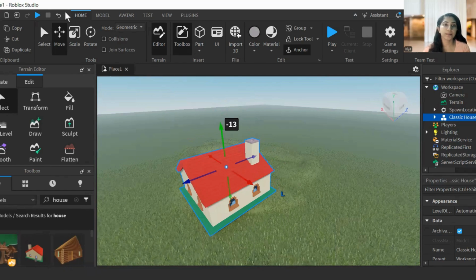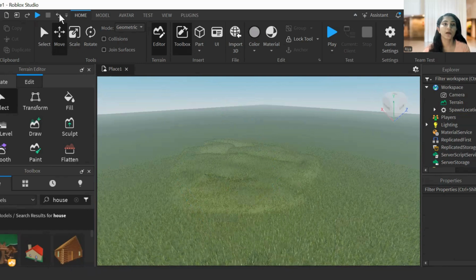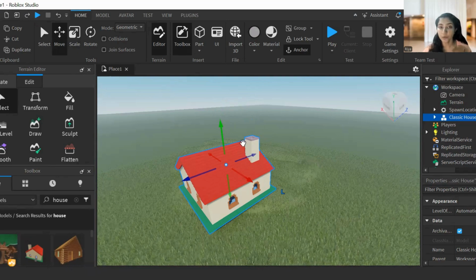Let me show you once again. I placed the object over here, and now I'm going to make it move. Initially the stat is 0. Look at the green arrow. The green line is to move up and down. That means the green line helps you move vertically. It is the y-axis. You learned x-axis, y-axis, z-axis in maths, right? The same thing. If you want to make it move up or down, you have to make use of this up arrow or down arrow.